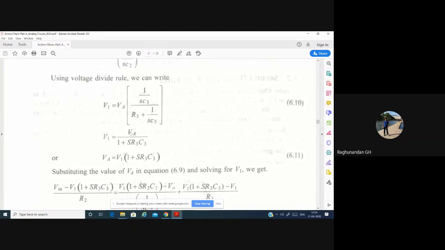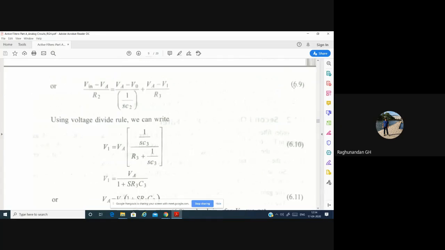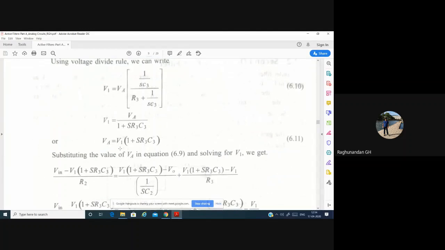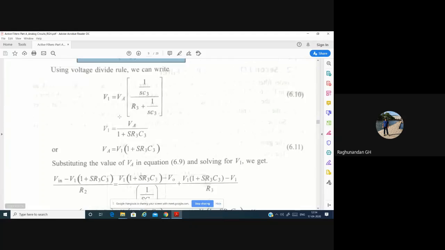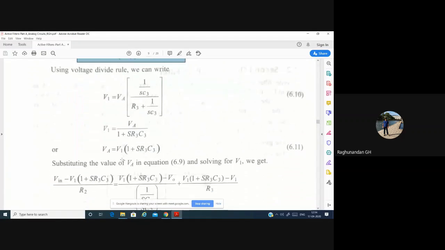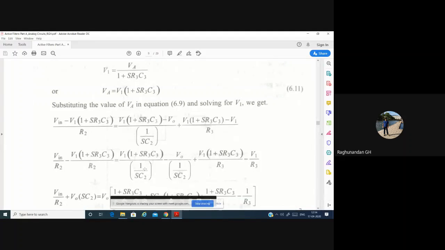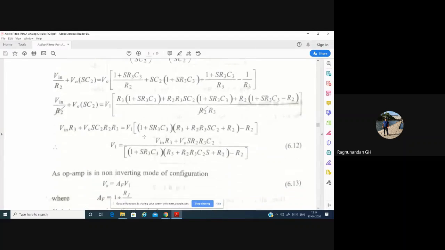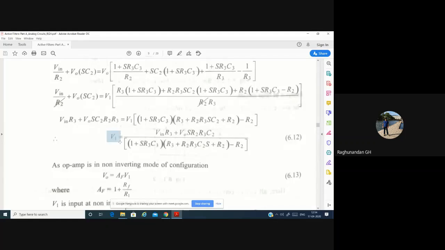Now we are substituting these equations. In equation 6.9, the KCL equation, we are going to substitute this VA value. We keep on substituting the values and keep on simplifying. The rest of the thing is simplification. Once it is simplified, we rearrange it to get the equation for V1.